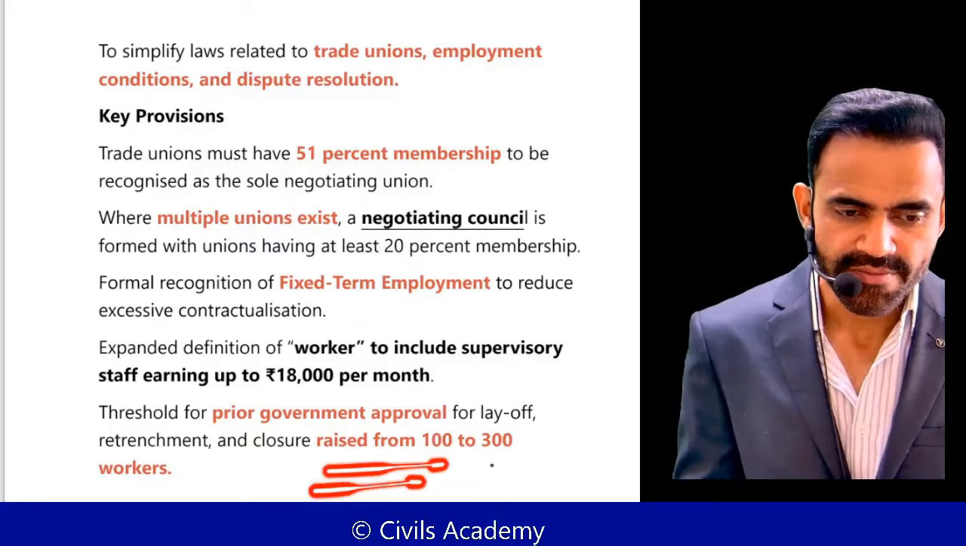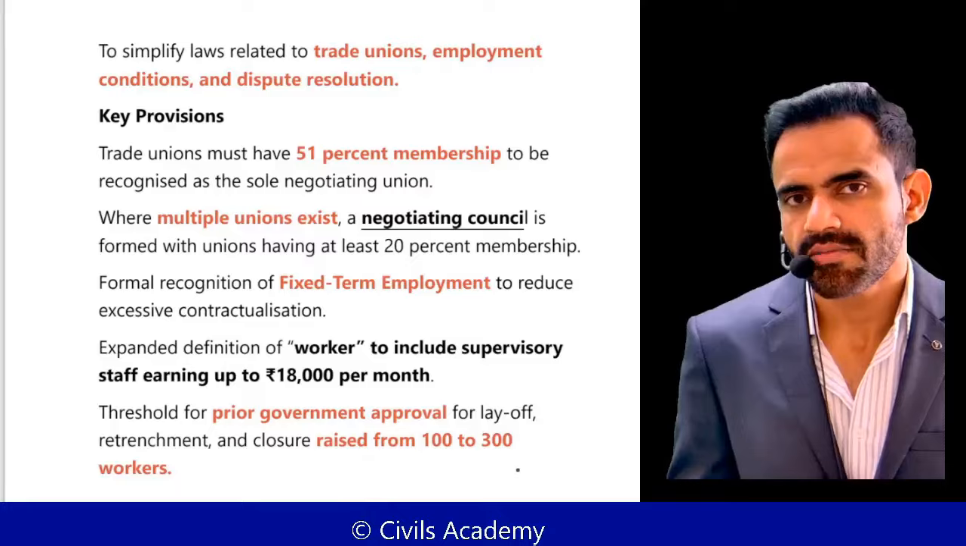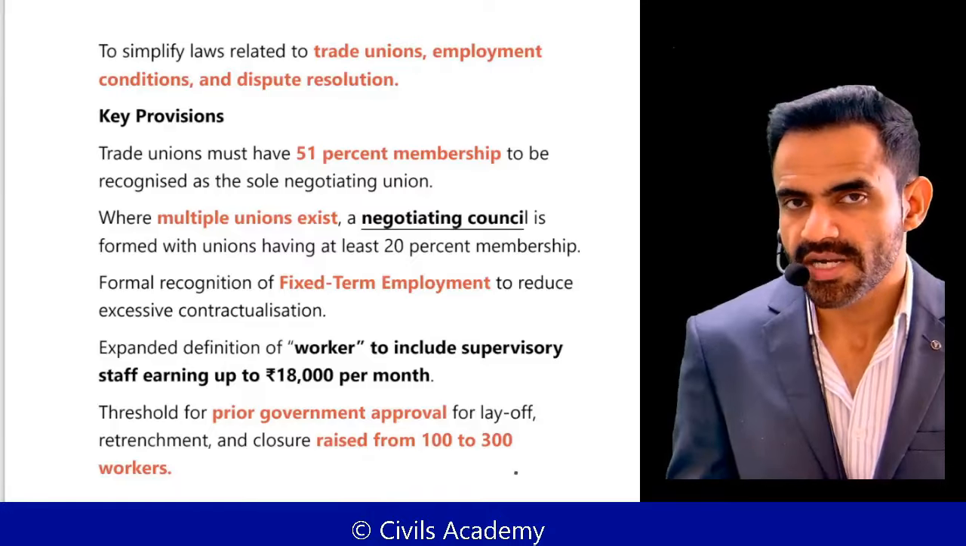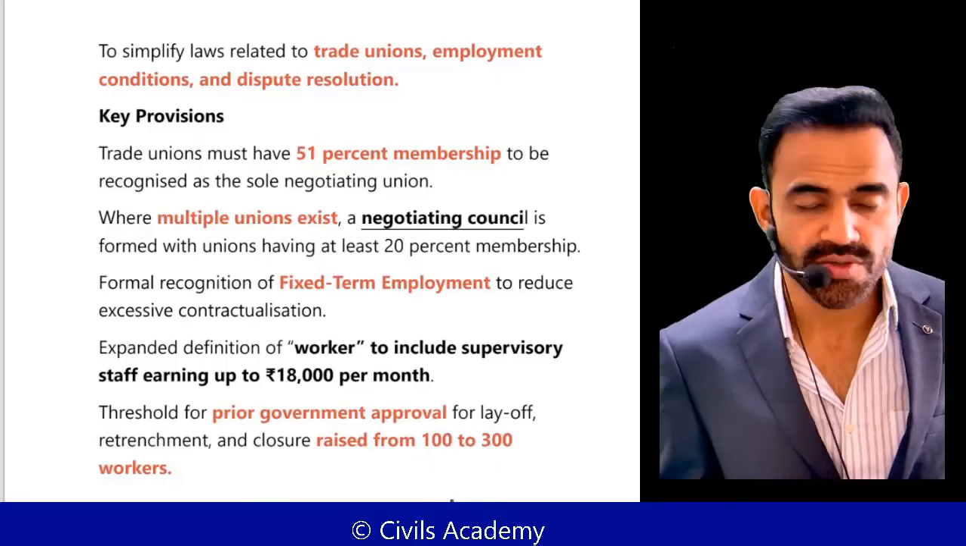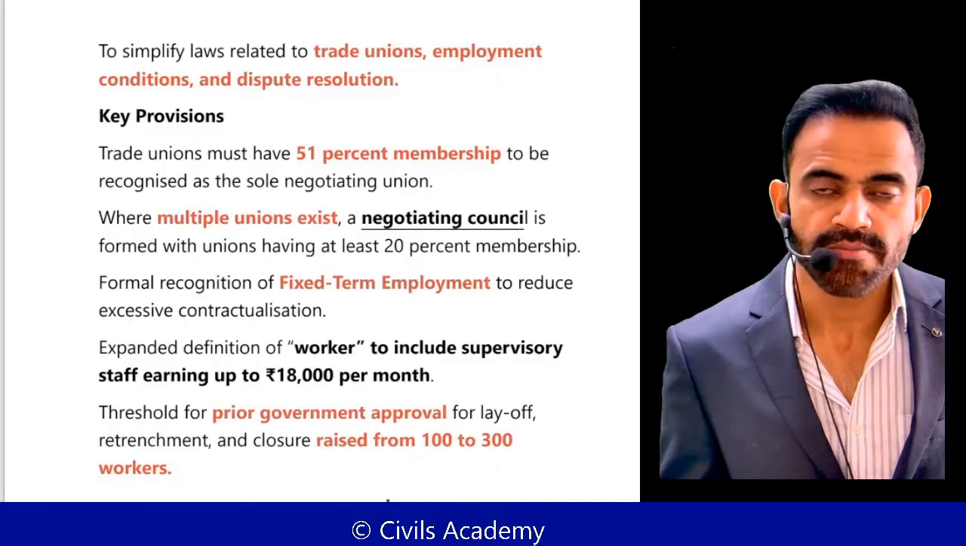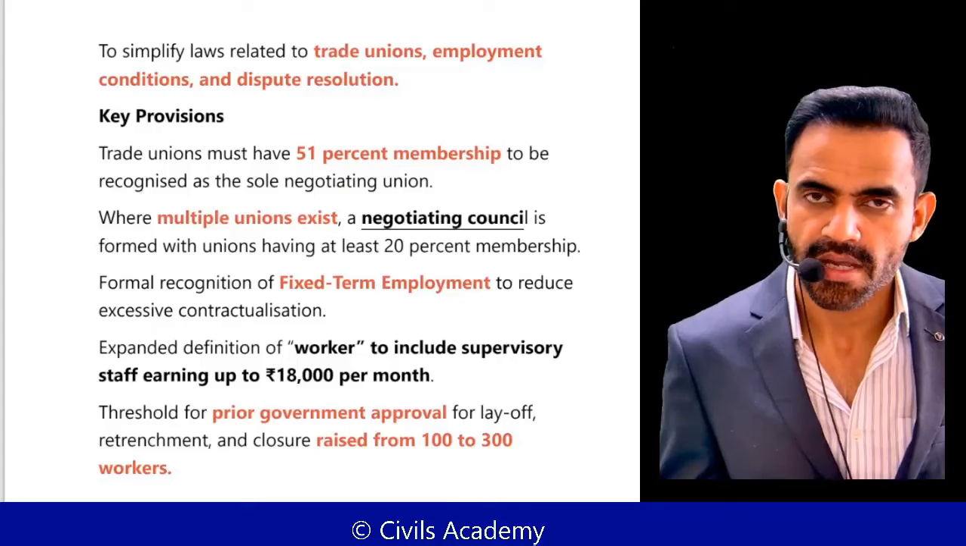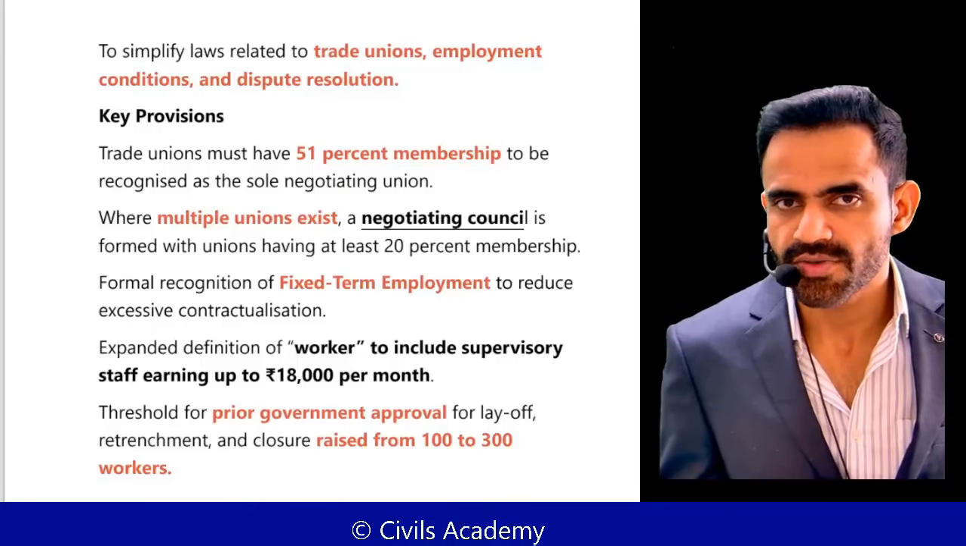Previously, if you were going to fire more than 100 employees, you needed prior government approval. Now that limit has been increased to 300. That means you can remove your staff up to 300 people at one time without government approval. Of course, after that, you need government approval.